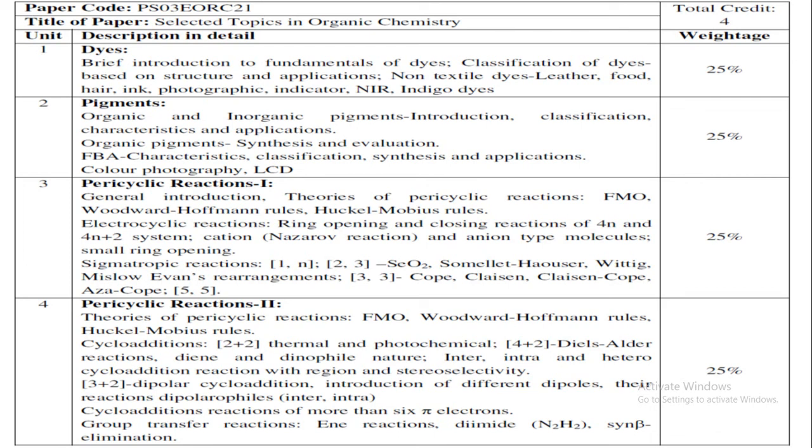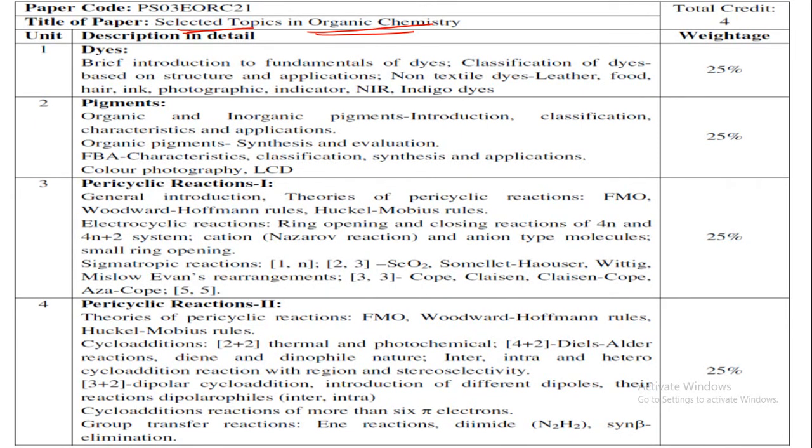So today we are going to start a paper of MSc 3, that is PS03 EORC21. The name of the paper is Selected Topics in Organic Chemistry. This is the syllabus that has been given by the SP University.